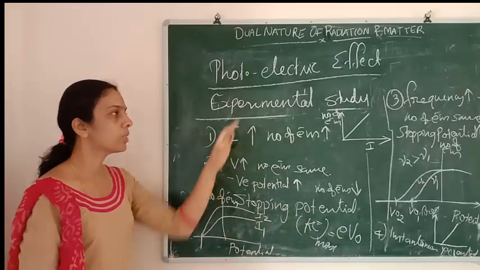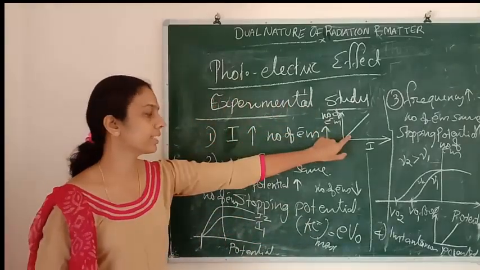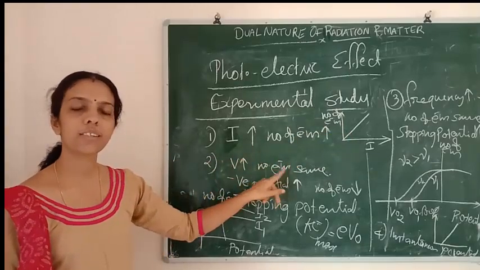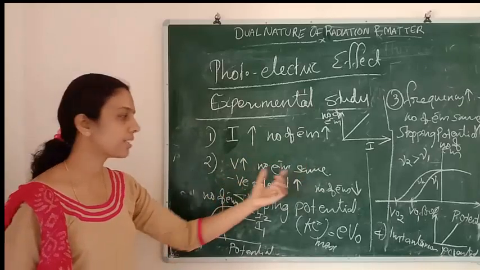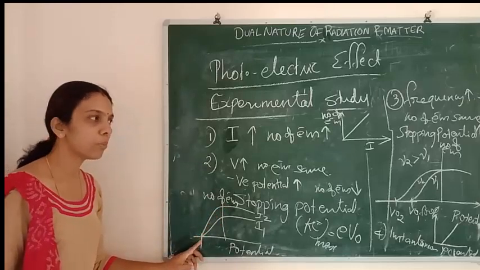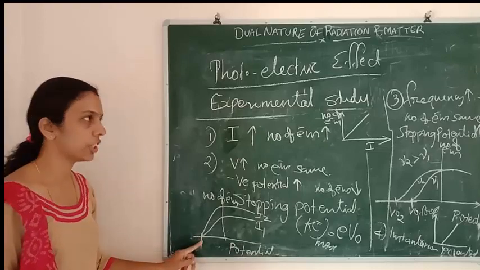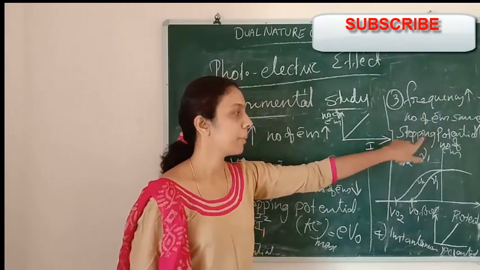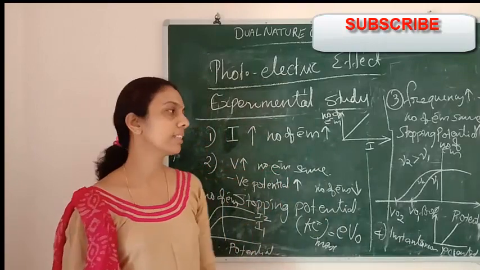I'll tell you once more. As intensity increases, the number of electrons will increase. As positive potential increases, there is no change in the number of electrons. But when the negative potential increases, the number of electrons will decrease and come to a minimum point called the stopping potential. If you increase the frequency, there is no change in the number of electrons, but the stopping potential will increase.